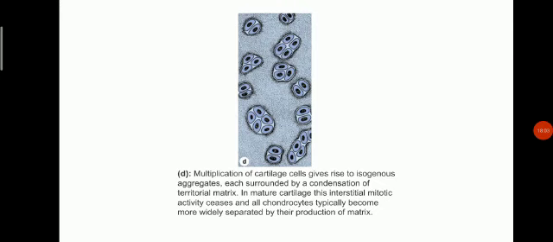Then, the multiplication of the cartilage cells gives rise to isogenous aggregates, surrounded by condensation of the territorial matrix. In mature cartilage, this interstitial mitotic activity ceases and all chondrocytes typically become more widely separated by their production of the matrix. So, these are the isogenous group.